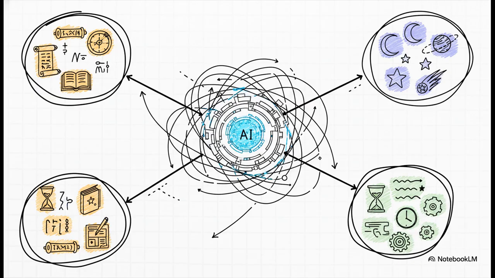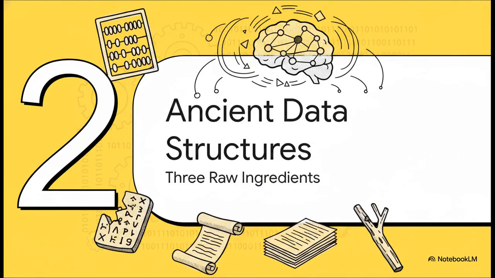Let's dive right in. First things first, we've got to totally shift our mindset here. We need to stop looking at these ancient systems as esoteric, magical concepts and start treating them simply as massive, structured data sets. I mean, to an AI, everything is just data, right? And AI is incredibly good at building multidimensional maps to find nonlinear correlations that our human brains literally cannot process all at once. We're talking about tracking millions of variables simultaneously. By overlapping these specific frameworks, you create an engine that can instantly correlate language, time, and celestial cycles all at the exact same moment. Moving on to part two, three ancient data structures.